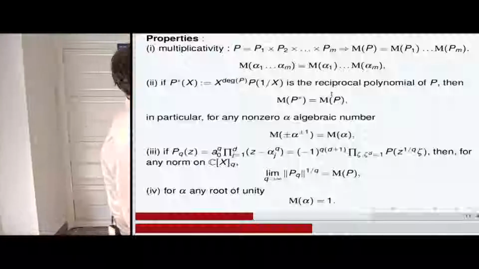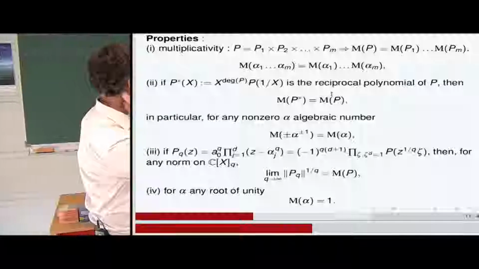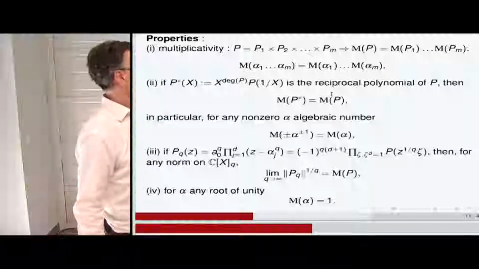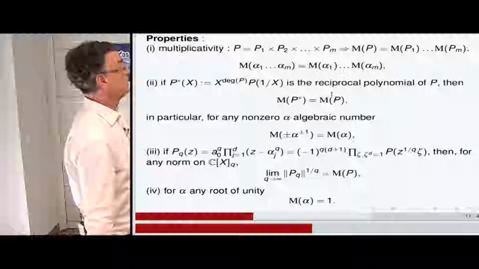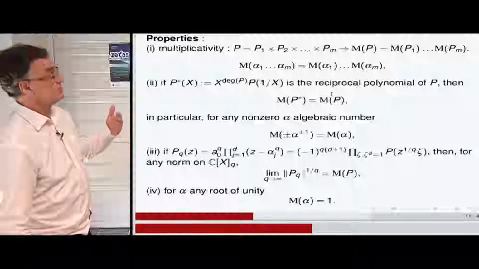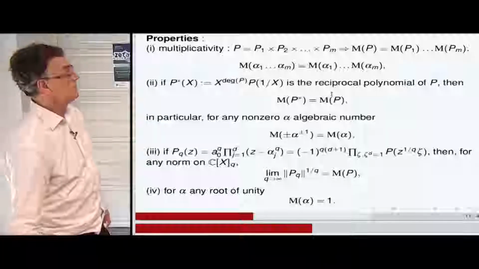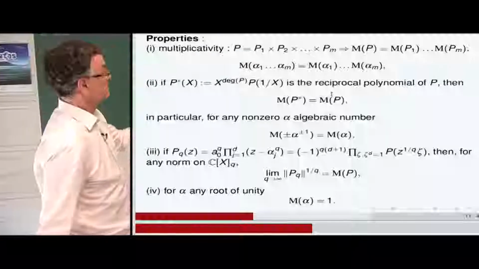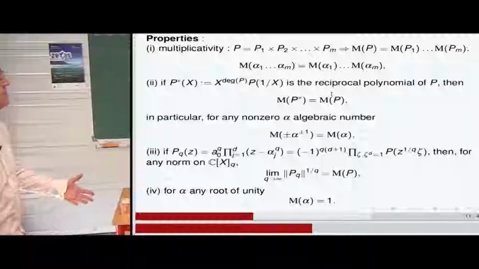So what are the properties of the Mahler measure? If you have a polynomial which has a certain factorization, like that, so the multiplicities p1 can be equal to p2 and so on. So it's included in the writing. Then the Mahler measure is the product of the Mahler measures. So it's multiplicative, and therefore the Mahler measure of a product of algebraic integers or algebraic numbers is a product of Mahler measures of algebraic numbers, integers.